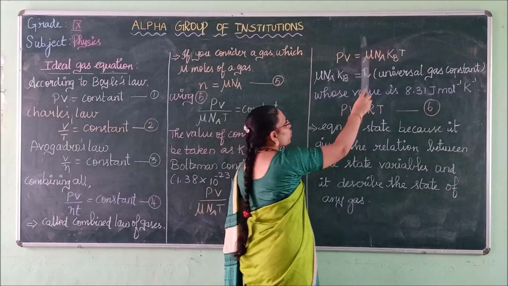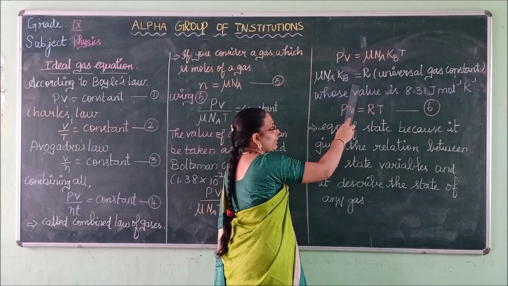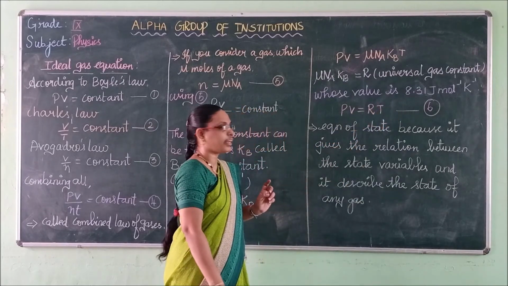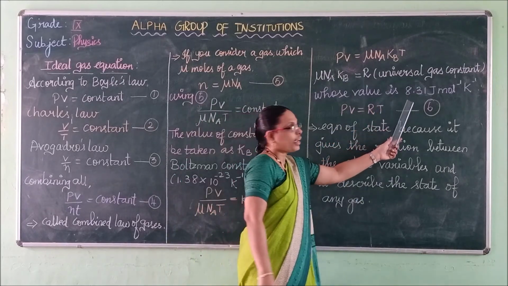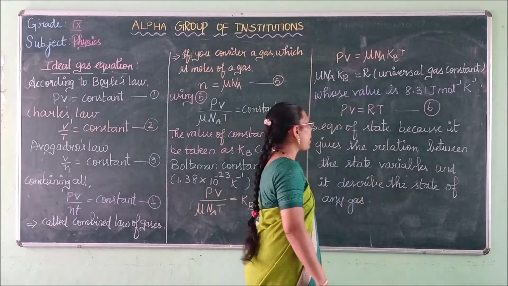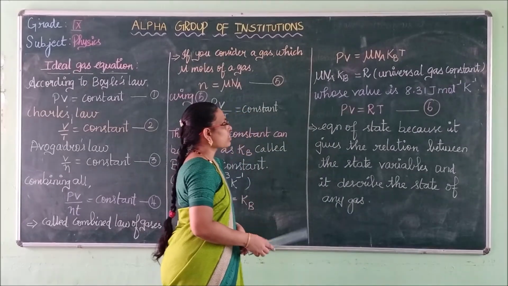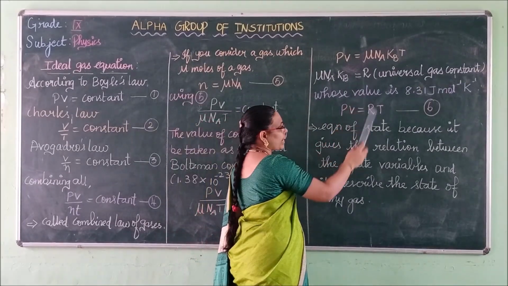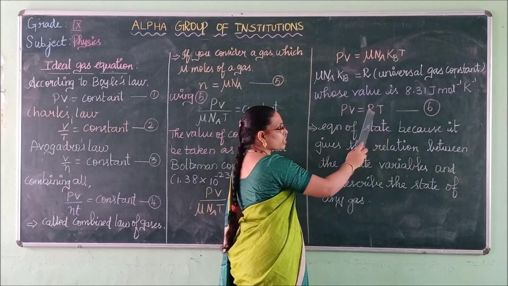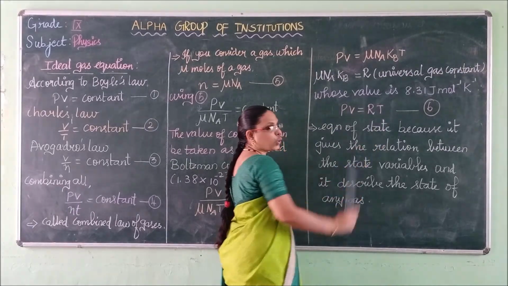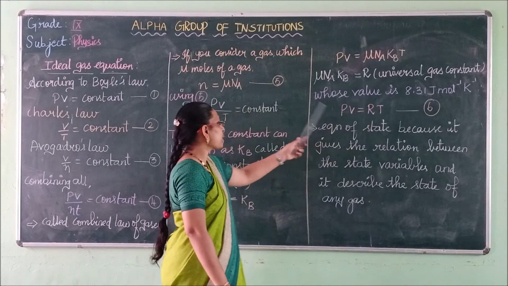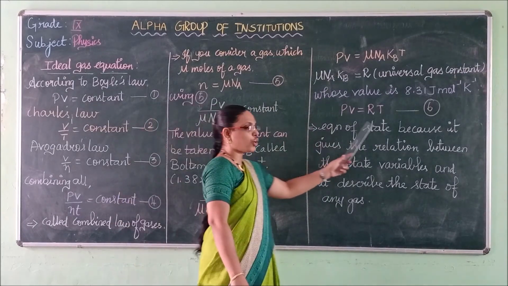Next, this mu NA Kb we can take as R. R is the universal gas constant whose value is 8.31 joule mole power minus 1 Kelvin power minus 1. Understand? Next, we rearrange and write this equation as PV, pressure times volume, equal to R into T, that is the universal gas constant into temperature. This is called the ideal gas equation.